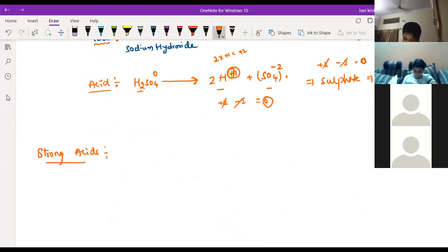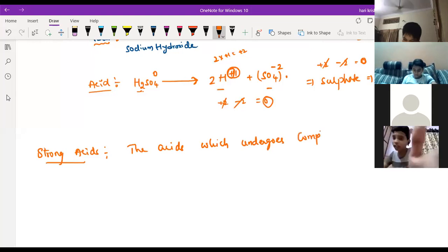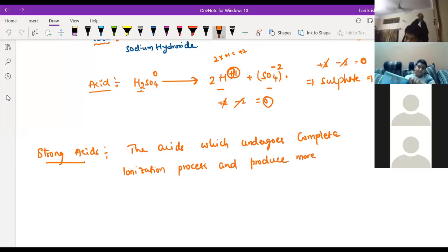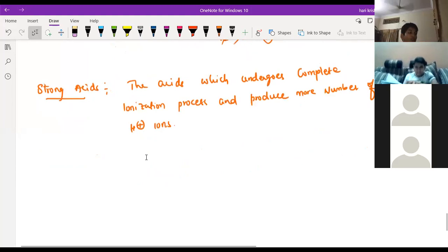The acid which undergoes complete ionization process and produces more number of H plus ions is called a strong acid, like HCl.